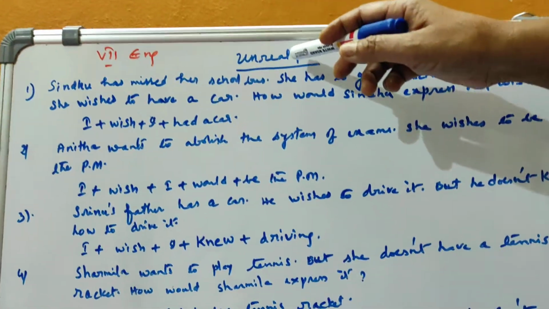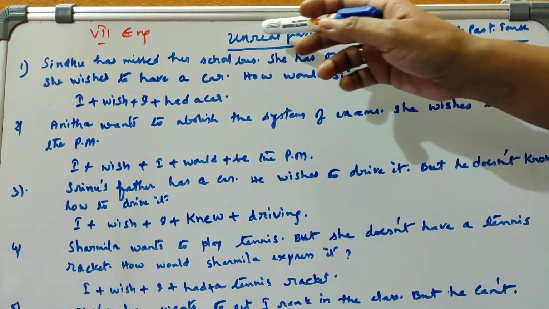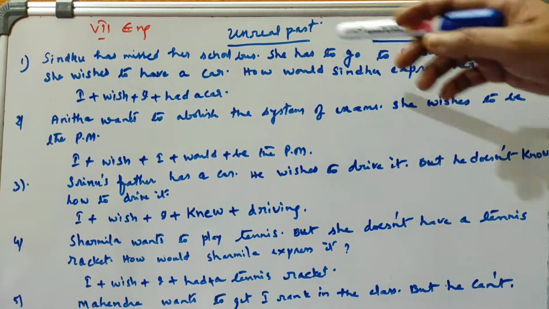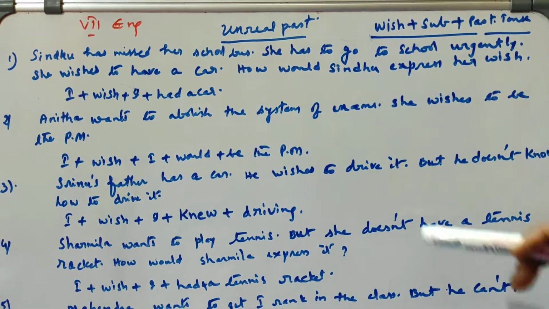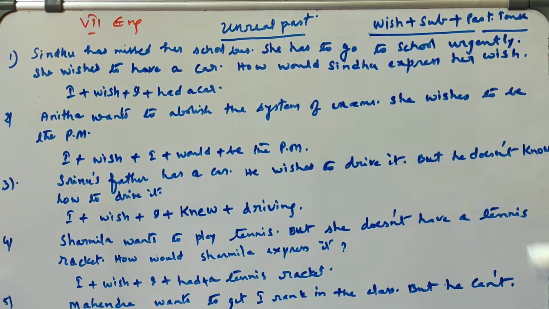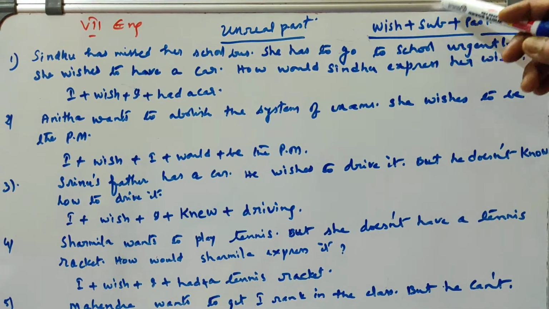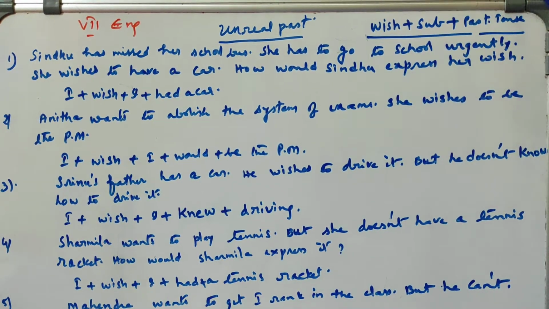Unreal past. Unreal past means that it is already over and we cannot change it. That is an impossible thing. Simply, we can say impossible things can be described as unreal past. Here in this exercise, let us learn how to write this unreal past. For this, the structure is wish plus subject plus past tense. Okay, wish plus subject plus past tense.